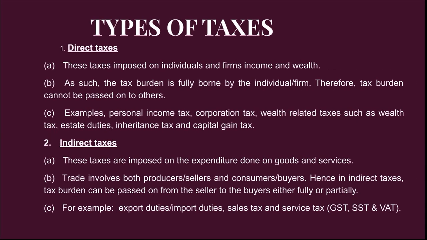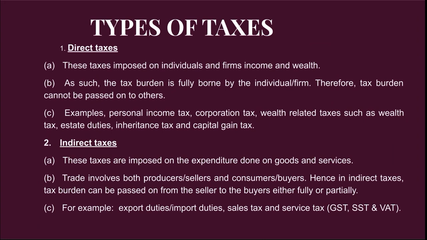Types of taxes. We have direct tax. This is what we discussed. Direct taxes are imposed on individuals' and firms' income and wealth, so the tax burden is fully borne by the individual or firm. Individuals will earn income, so it's going to be an income tax. Firms make profit, so there's going to be corporation tax, or company profit tax. Therefore, the tax burden cannot be transferred to another party.